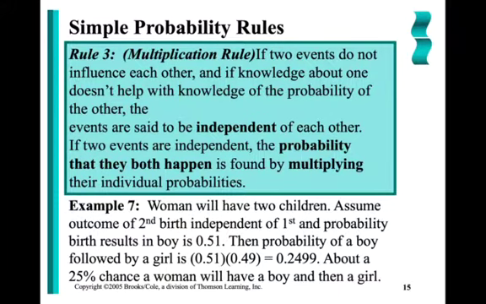Multiplied by, again, we're assuming independence, the probability of getting a girl, which we already showed was 49%. So it's simply the product of the two. And this makes sense. It's approximately a 25% chance that you'll have a boy followed by a girl.